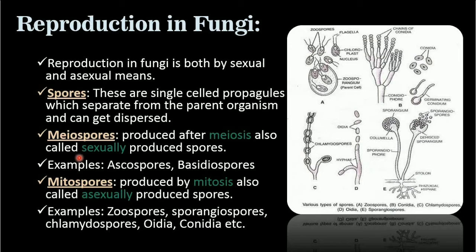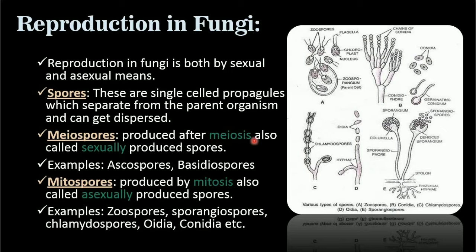There are basically two types of spores, meiospores and mitospores. Meiospores are the spores formed after meiosis, that is after sexual reproduction. Ascospores and basidiospores are examples of sexual spores, while mitospores are formed by mitosis, that is asexual reproduction. Examples of asexually reproducing spores: zoospores, sporangiospores, chlamydospores, oidia, conidia.